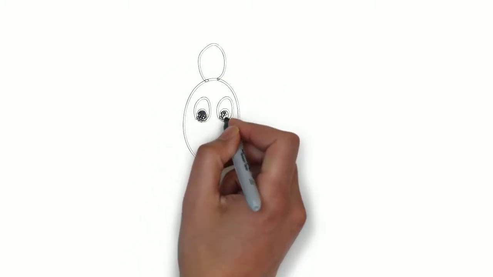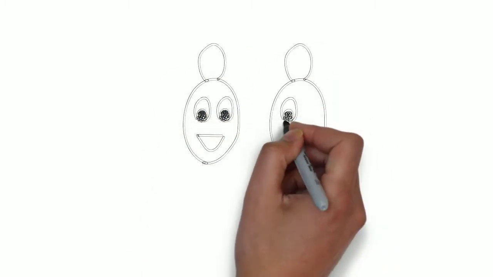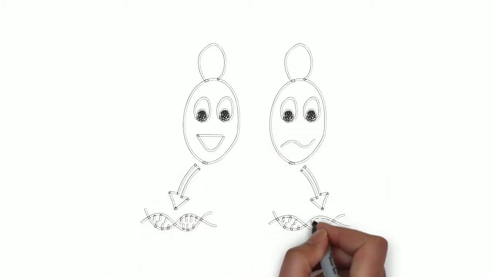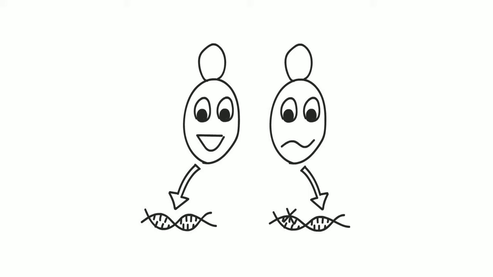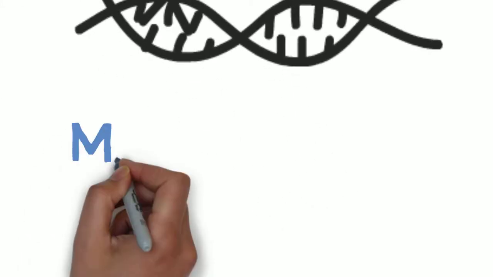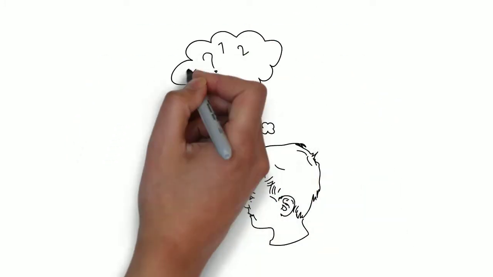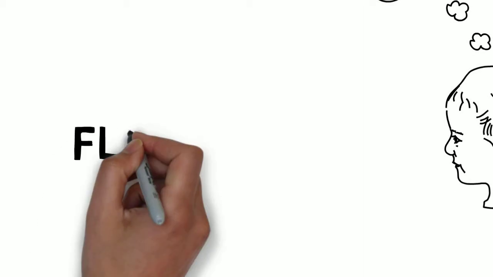Hi everyone, I'm a yeast. My name is Saccharomyces cerevisiae. I have a twin who is very sad because he doesn't have the methylmethane sulfonate sensitivity gene. So his name is MMS2 mutant. We're here because scientists are very curious of what happens when both of us are exposed to a drug called fluconazole.